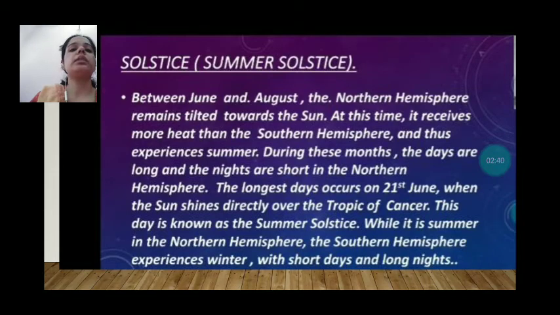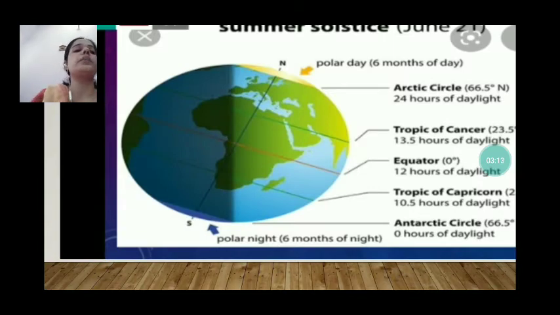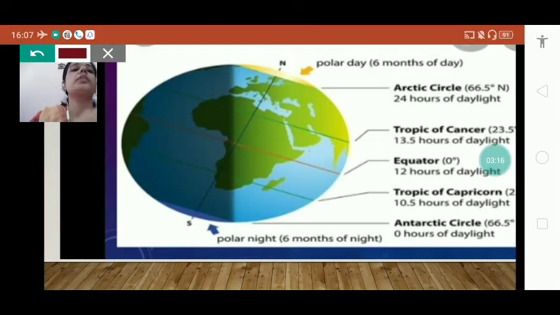On 21st June, the Sun shines directly over the Tropic of Cancer. But in the southern hemisphere, the rays of the Sun fall slanting over the Tropic of Capricorn. As a result, in the southern hemisphere there will be winter season, and days are shorter and nights are longer. We can see here in this picture the summer solstice.